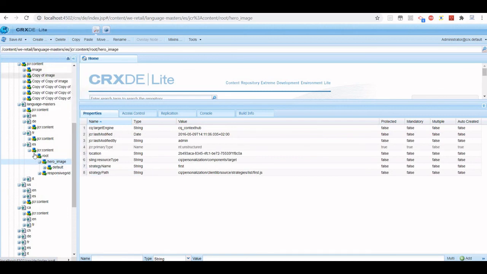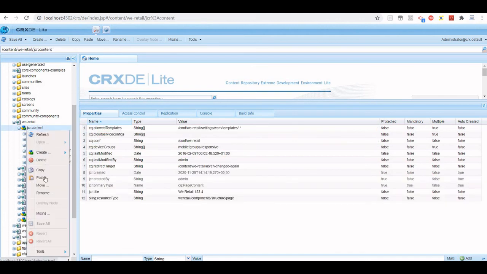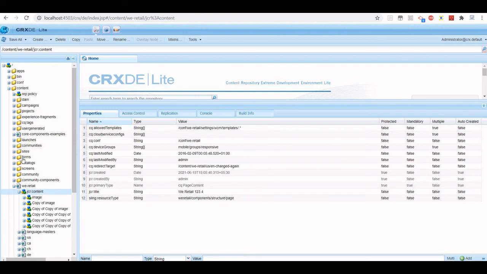I will copy it and paste it under JCR content, so under JCR content I am creating a new node called hero image. Let me save it. Now if I go to the publish environment and refresh it, this hero image is coming. Since I have created that trigger, that's why it's taking place.